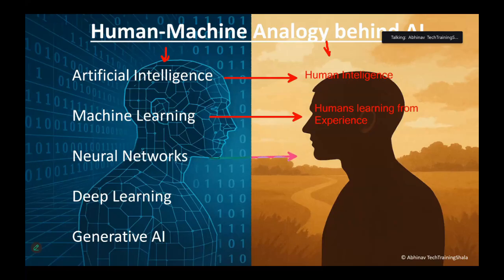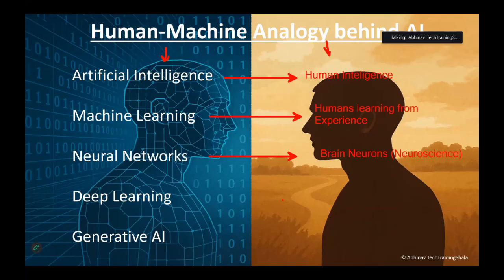Now talking about neural networks. Neural networks are inspired by brain neurons or neuroscience. When I cover deep learning and neural networks, I will also cover basic neuroscience, so that you get the idea of what they are inspired from.